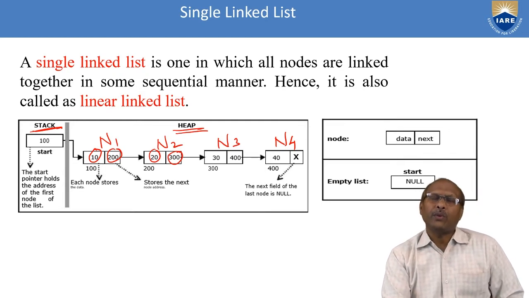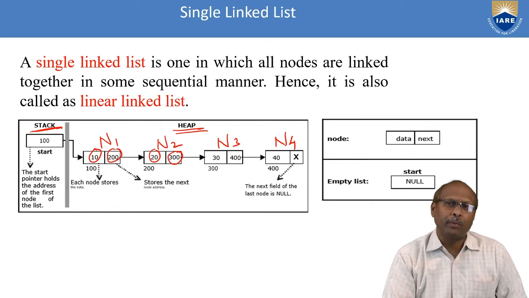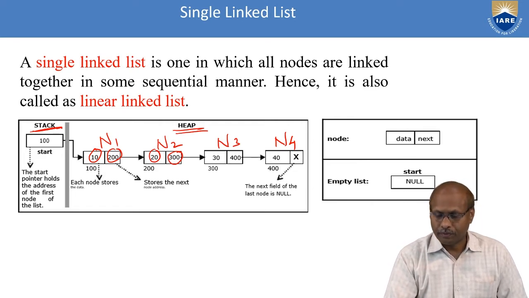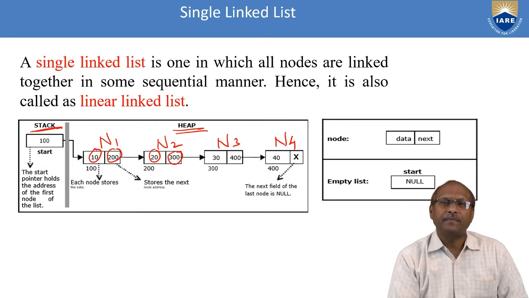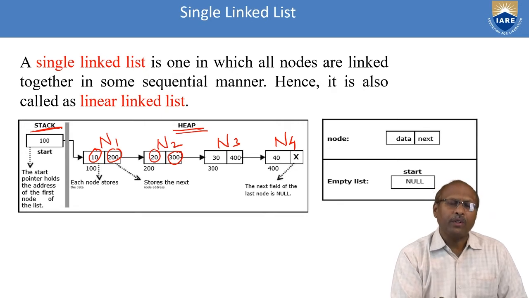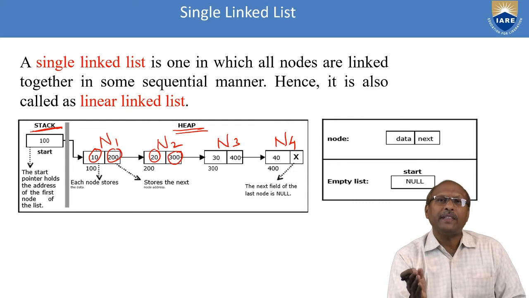Whenever you do not know the address of the node, you have to create it during runtime. That time heap memory will be useful. So this is a simple single linked list representation. Whenever I say single linked list, every node will have a link and that link will be pointing to the next node.